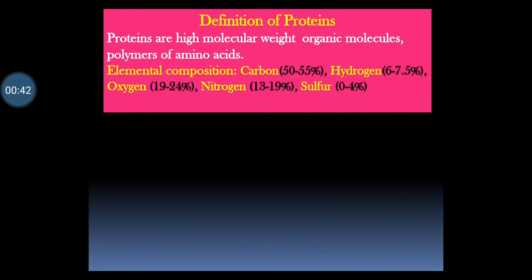First of all, we will see what proteins are. Proteins are the most abundant organic molecules of the living system. They occur in every part of the cell and constitute about 50% of cellular dry weight. Proteins form the fundamental basis of structure and function of life.